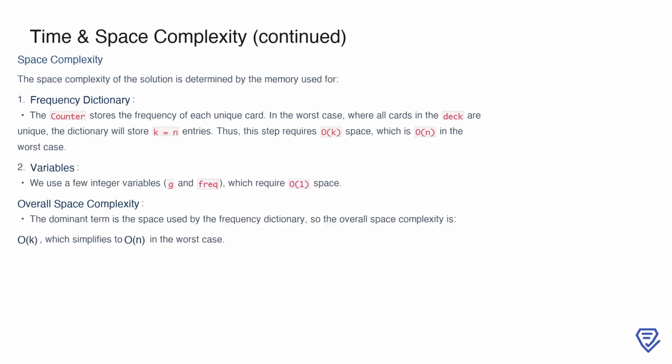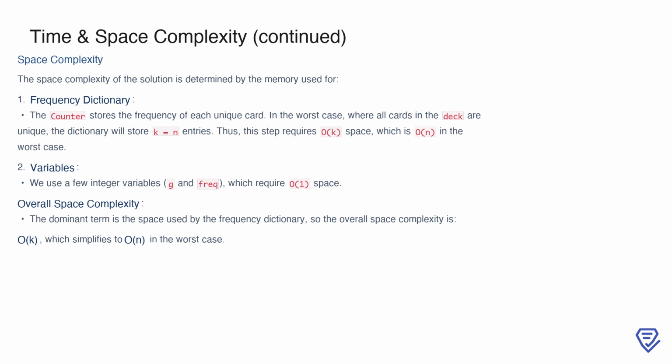Let's now analyze the space complexity of our solution. The primary contributor to space usage is the frequency dictionary created by the Counter. This dictionary stores the frequency of each unique card, so in the worst case, where all cards in the deck are unique, it will have k entries, where k equals n. This gives us an O(k) space complexity, which simplifies to O(n) in the worst case.